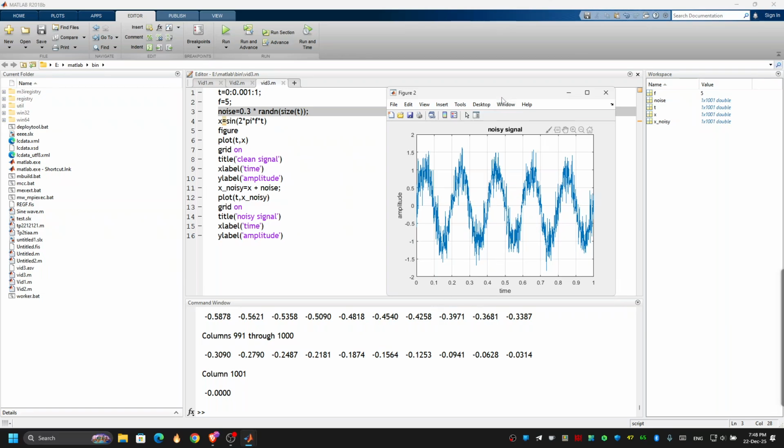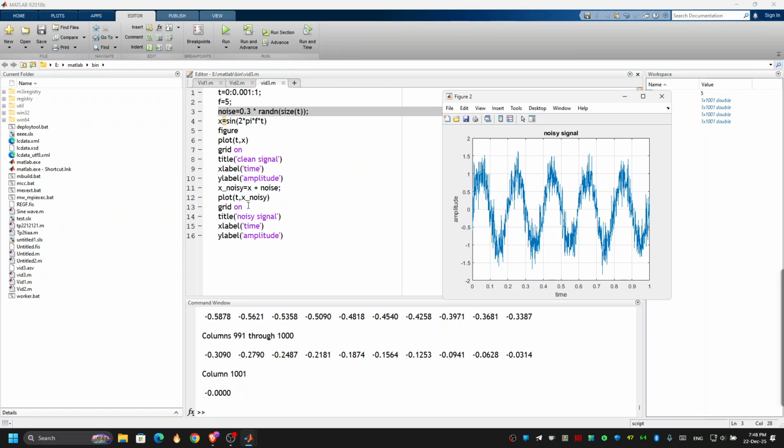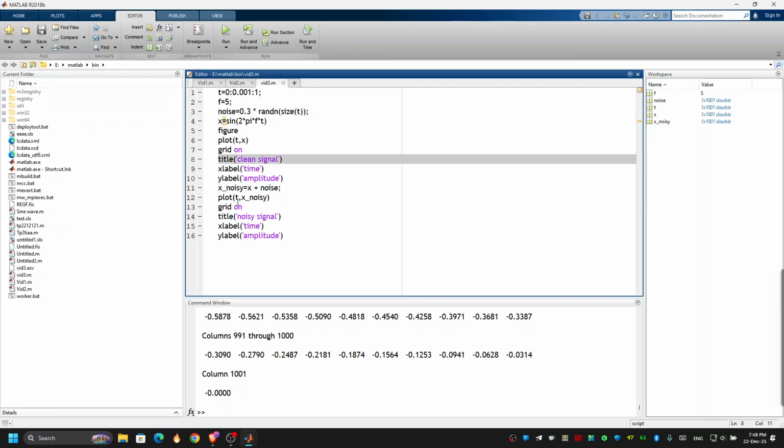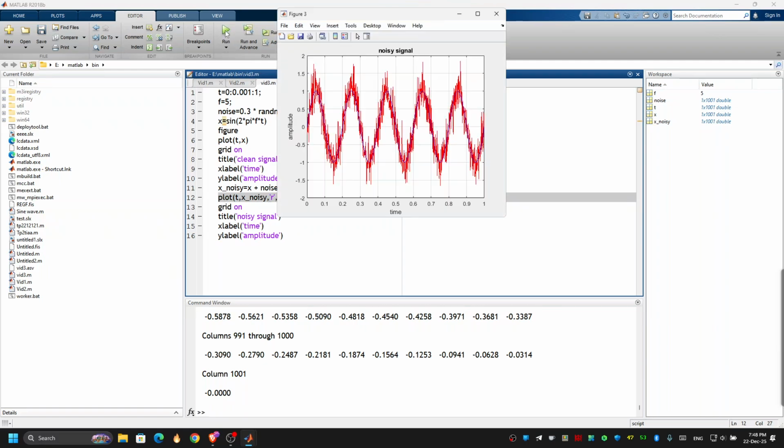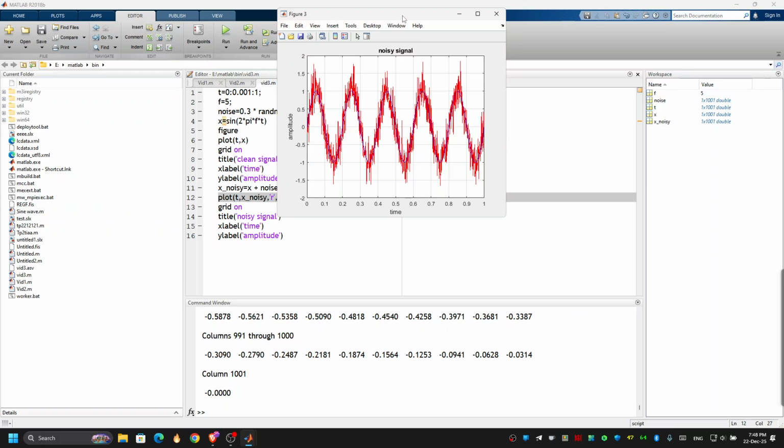Let's just compare both of them so that you can see it clearly. In this plot, let's just put this as red, then declare the first signal, obviously, then it's gonna work like that.